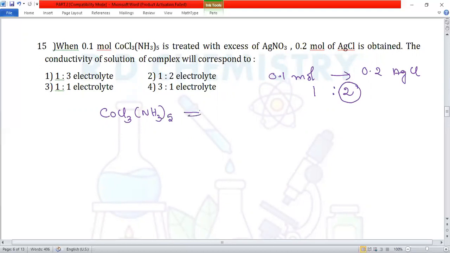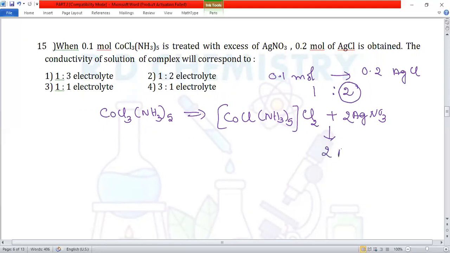This can be written as Co with 1 Cl as the ligand, then amine 5 times, then the remaining 2 chlorides are outside. When you treat with silver nitrate, AgNO3, it reacts with the chloride; 2 moles are required to give 2 moles of AgCl and the other product. So 1:2, or 0.1:0.2.